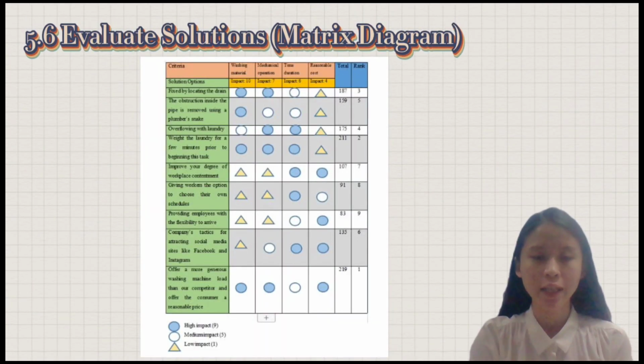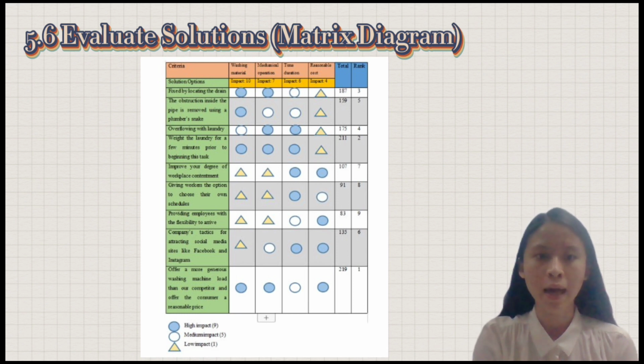In this matrix diagram, we set criteria that will be put into consideration for evaluating the proposed solutions. The criteria are washing material, mechanical operation, time duration, and reasonable cost. Based on 9 solutions with the 4 criteria, we use a 3-step range. The shaded circle is high impact, given 9 marks. The white circle is medium impact with 5 marks. And the triangle is low impact with only 1 mark.